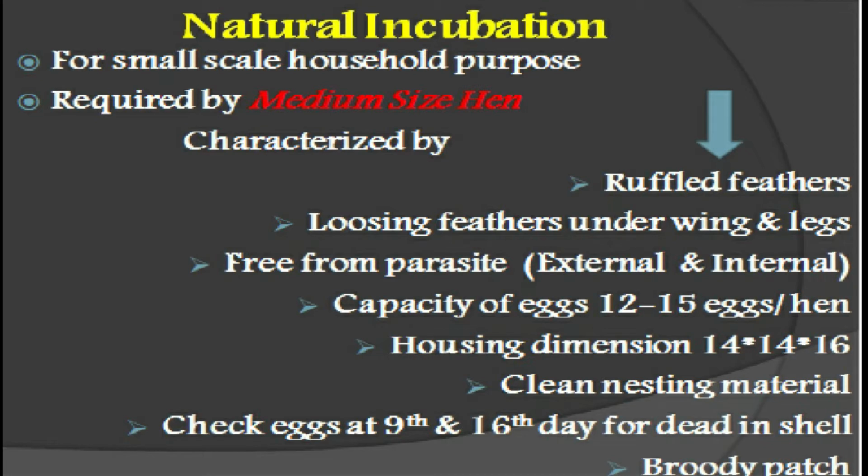Capacity of eggs must be 12 to 15 eggs per hen. Housing dimension must be 14 by 14 by 16 inches. You must provide clean nesting material and also check the eggs on the 8th, 9th and 16th day for dead in shell. The broody patch is developed on the abdomen of the hen.